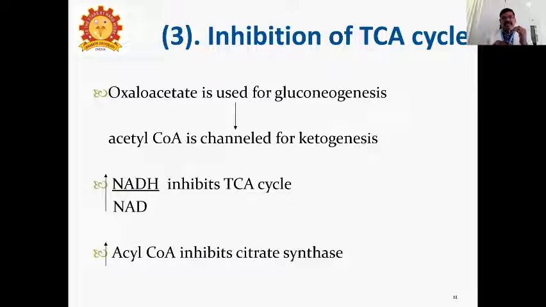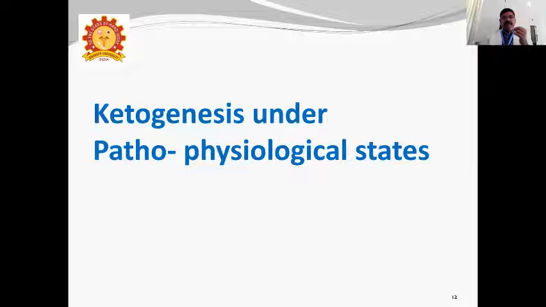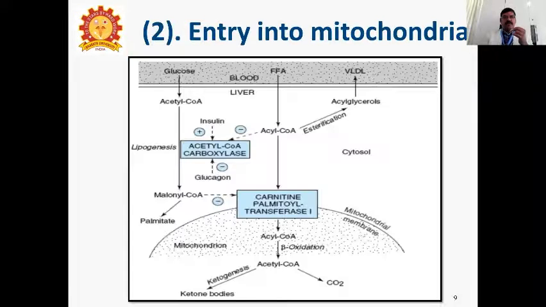Here, increased NADH to NAD ratio inhibits the TCA cycle. You understand? NADH increased, it inhibits the TCA cycle. Then acetyl-CoA increases, and it inhibits citrate synthase. Understand? Then ketogenesis under pathophysiological states.